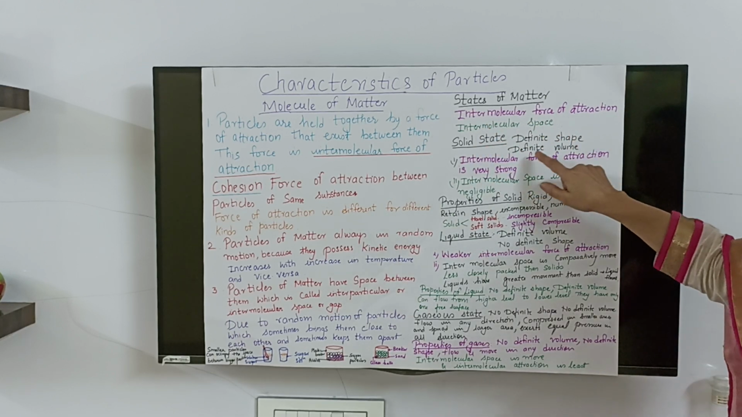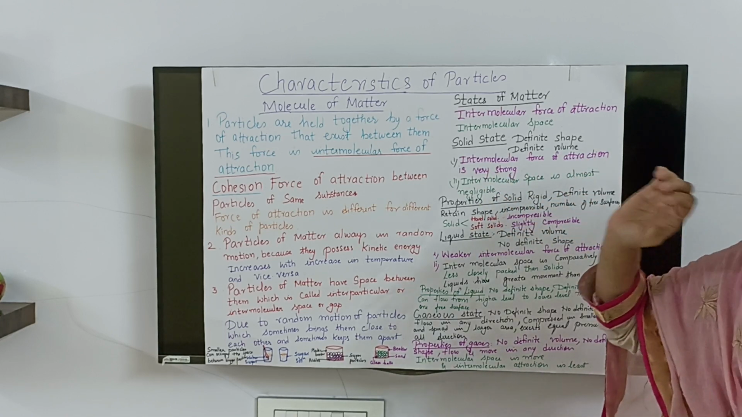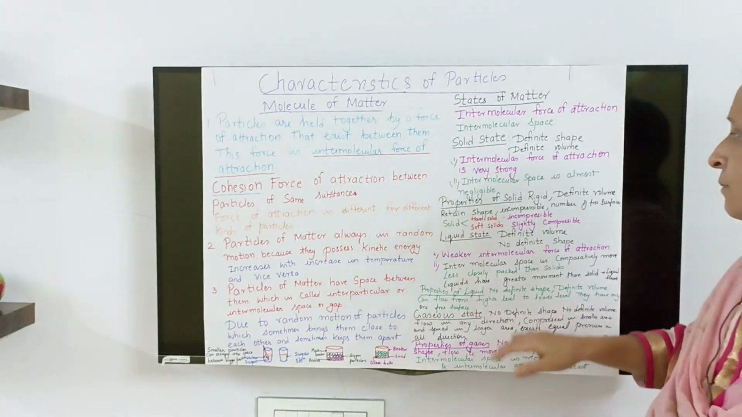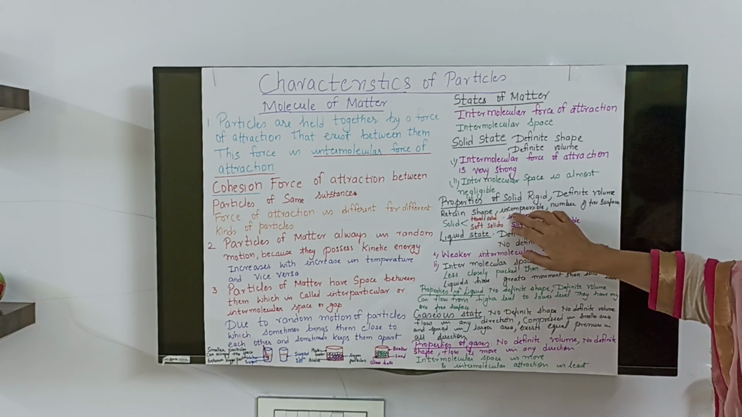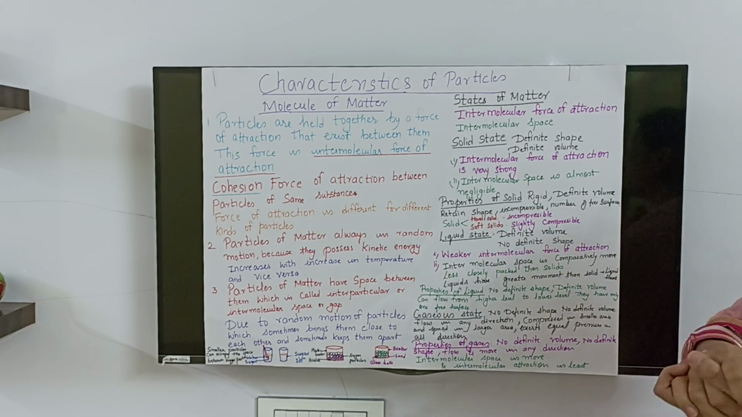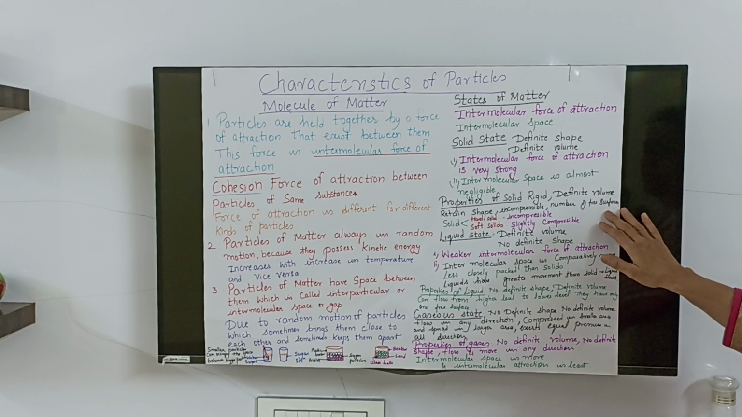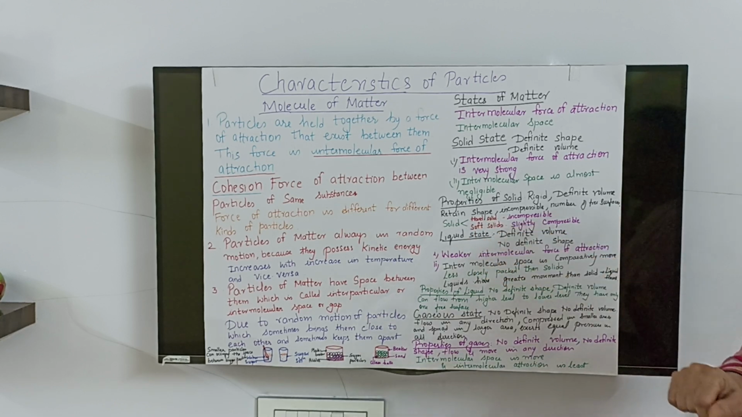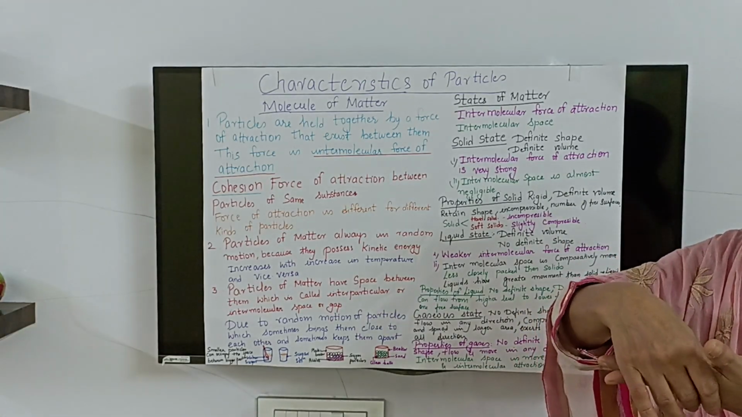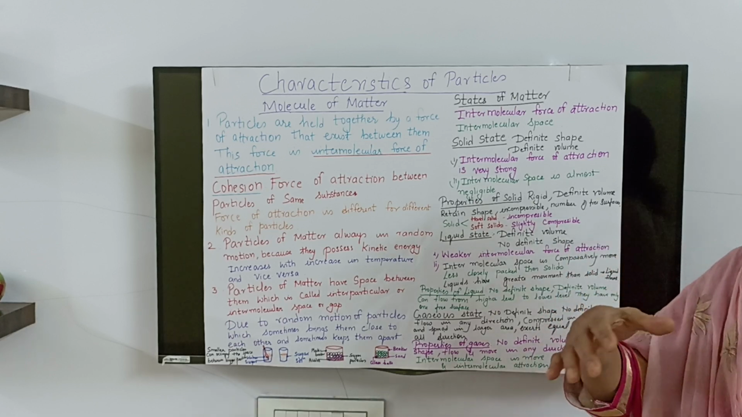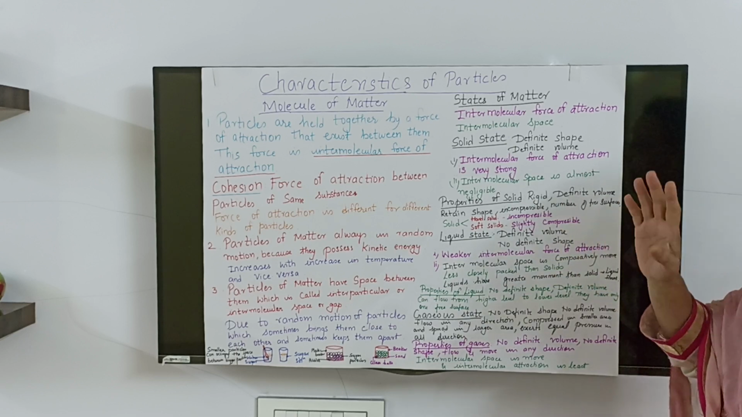Definite shape, definite volume, intermolecular force of attraction is very strong, and intermolecular space is almost negligible for the solid. Properties of solid: rigid, definite volume, retain shape, incompressible, means you cannot compress them, and it has a number of free surfaces. If it is a very hard solid, you cannot compress it, but a soft solid like an eraser will get compressed to some extent. Slightly compressible for soft solids, incompressible for hard solids.